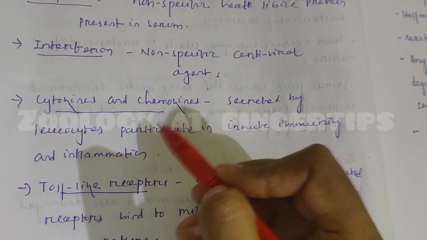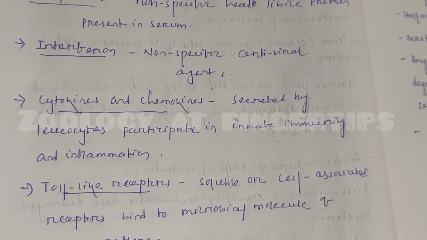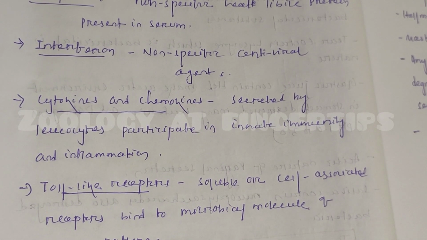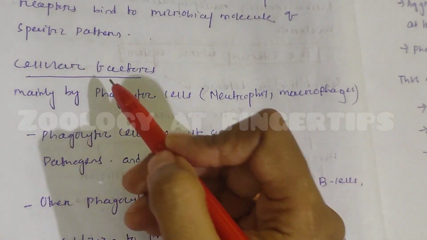Next one is cytokine, chemokine. They are secreted by many leukocytes, and participate in innate immunity and inflammation. They kill disease-causing microorganisms. Then toll-like receptors. These are soluble or cell-associated receptors. They bind to specific microorganisms by recognizing specific patterns. They also prevent infection. Next one is cellular factor.